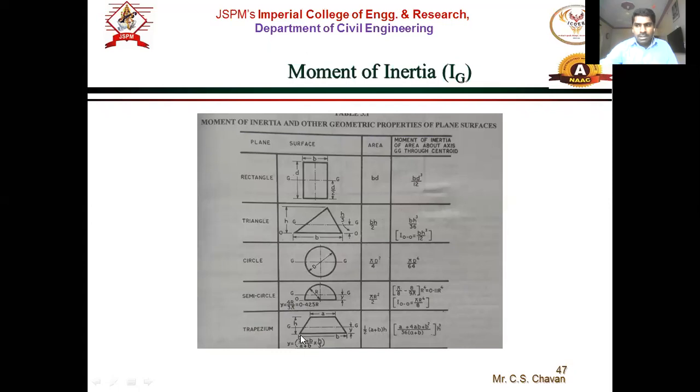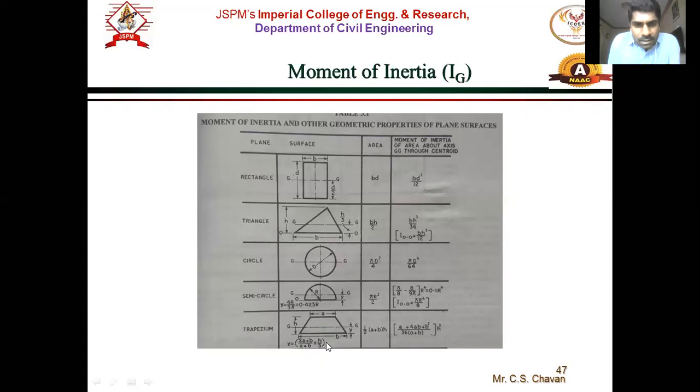Then for a trapezoidal section, if A is the top width, B is the bottom width, and H is the height, the area will be half of A plus B into H, that is (A plus B) by 2 into H. And this is the moment of inertia formula: (A square plus 4AB plus B square) upon 36(A plus B) into H raised to 3. And the centroid axis is at y, and y is (2A plus B) upon (A plus B) into H by 3.